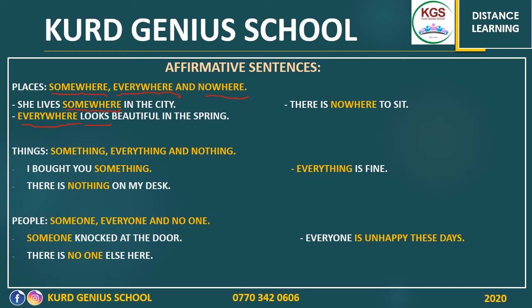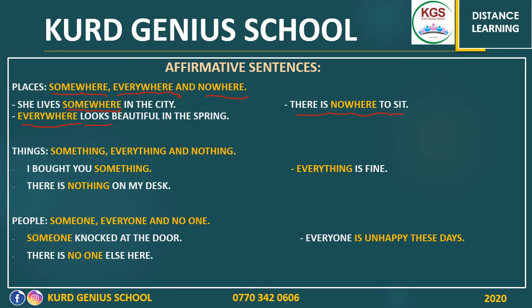Why do we use a singular verb? I know the meaning of everywhere, all the places, is plural, but again, we are talking about the form. Here we have to use a singular verb with all the indefinite pronouns. And the last example for places, there's nowhere to sit. Again, we used a singular verb. So we cannot sit in any place.